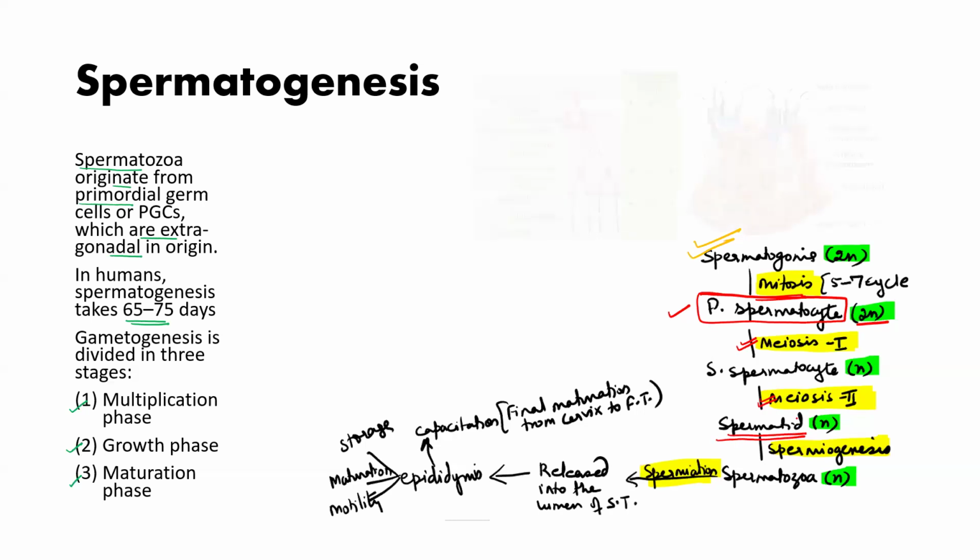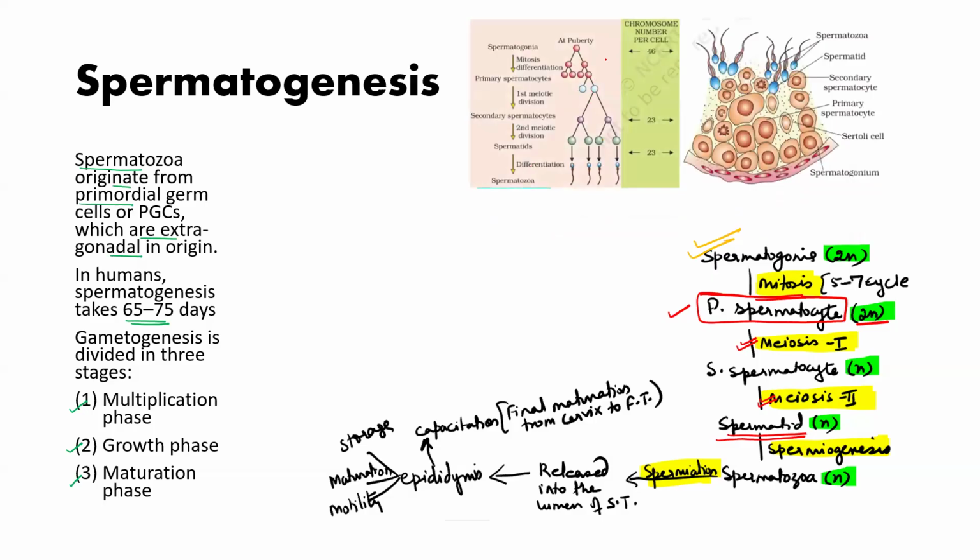Clear? See this NCERT diagram. You please check it. Understand this diagram. This is spermatogonia. It is going for mitosis to increase the number. From 1 it is becoming 2, then 4, and after differentiation one cell is becoming big.